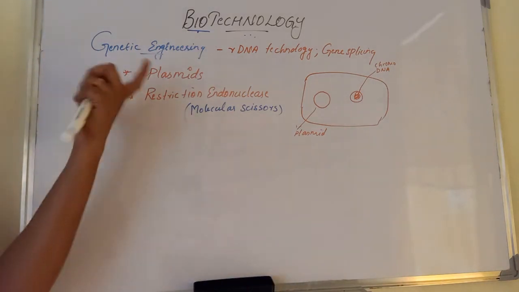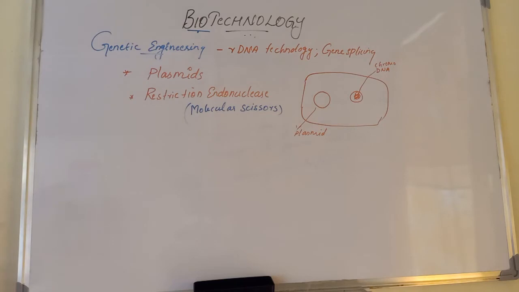So these are the basics of genetic engineering. Now to the tools for genetic engineering.